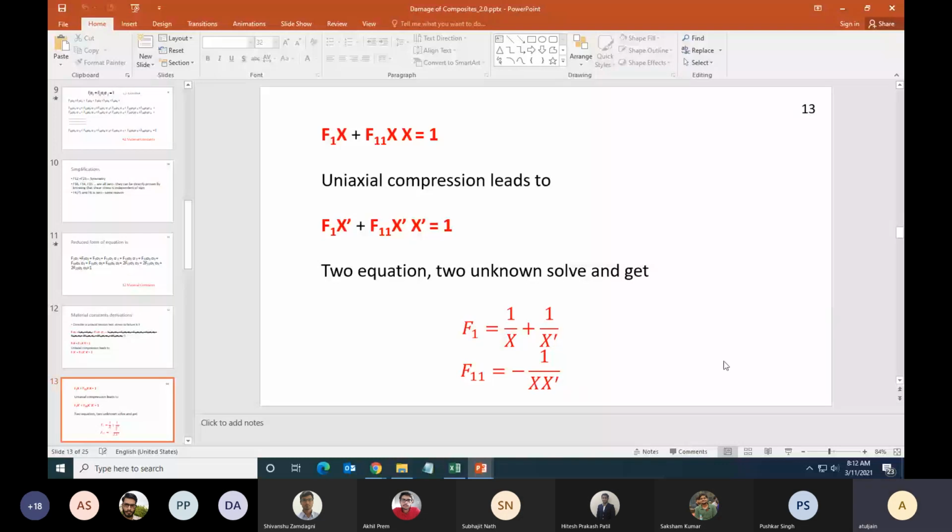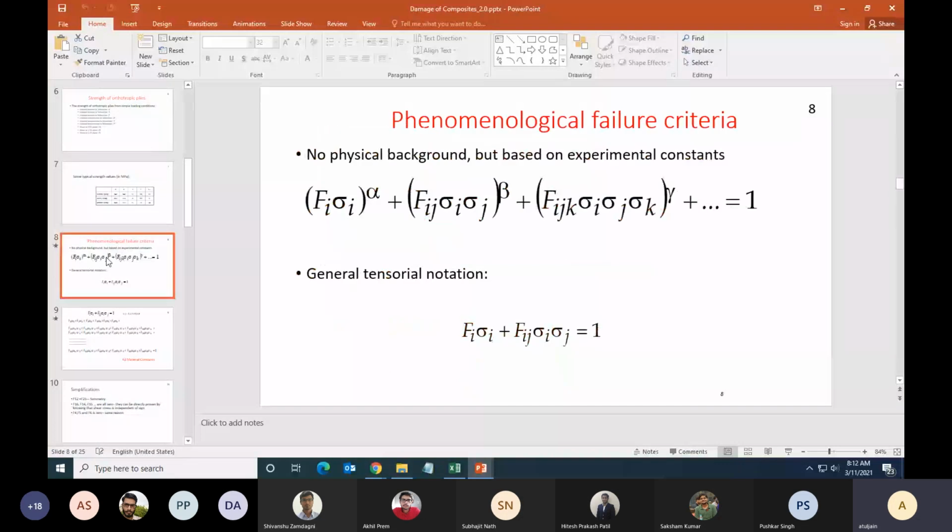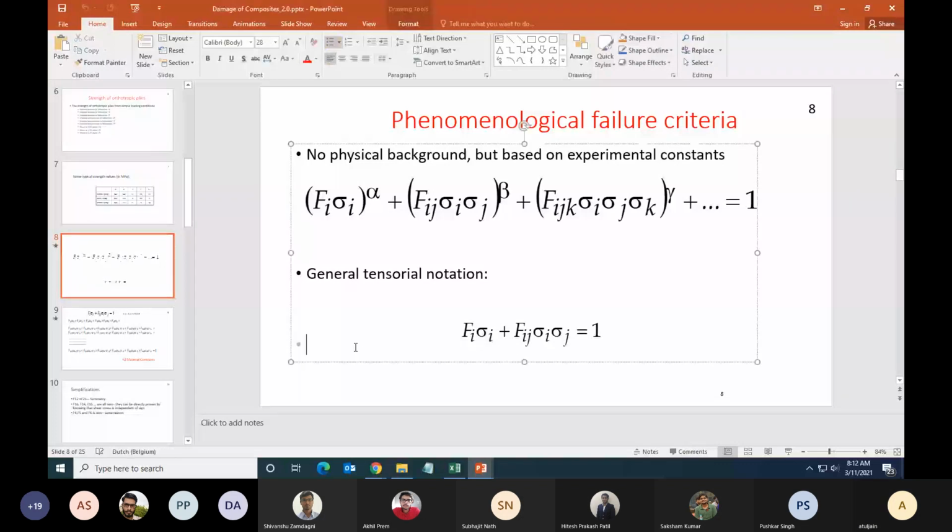Similarly, F11 is minus 1 by x prime. So with more data, you can use more different variations of these equations, but Fi sigma I plus Fij sigma I sigma j is the most common trade-off that you are making. Understood? Trade-off means I could go for Fi sigma I plus Fij sigma I sigma j plus Fijk sigma I sigma j sigma k, but then I have to do more tests. Now the question is, if I do more tests, how much will the accuracy increase? Is it worthwhile to do more tests? Okay, good. Any more questions?